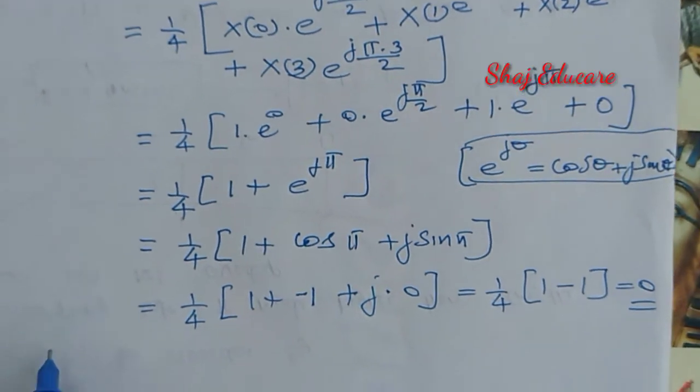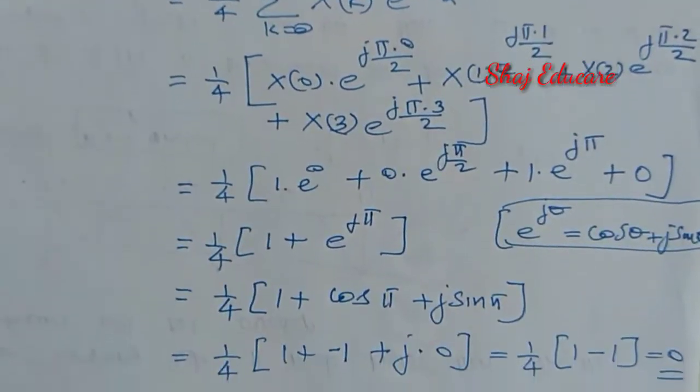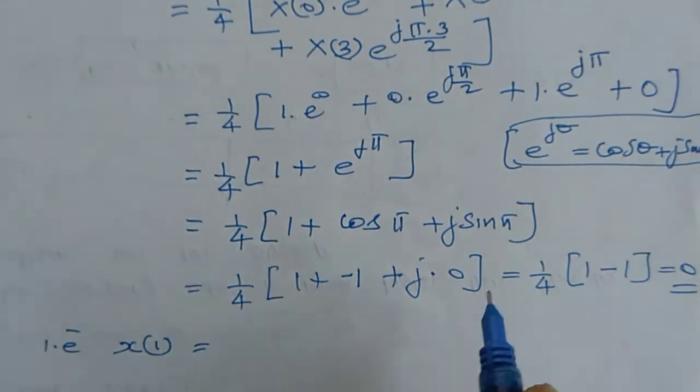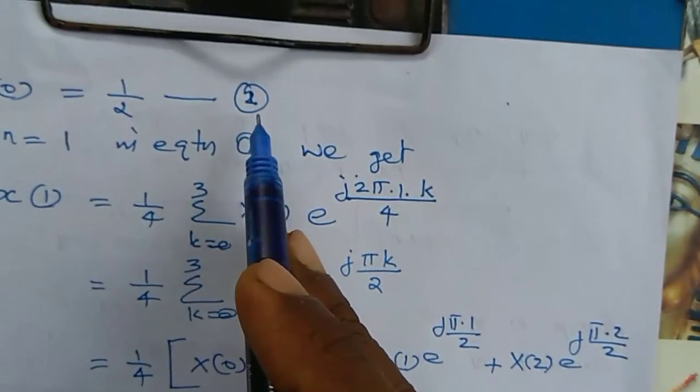Let us write them together. What we obtained is the value of x of 1 is equal to 0. Let us mark it as equation number 3.